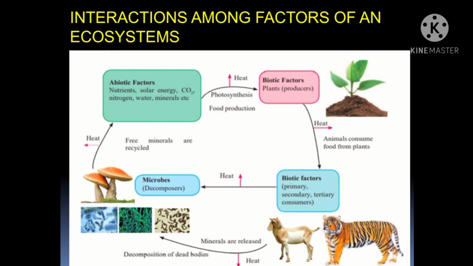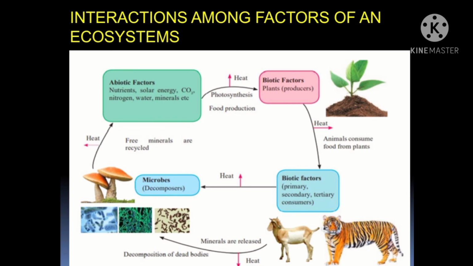Now what will happen? Plants will be eaten by the primary consumer, which is also a biotic factor. After the primary consumer, what comes? The secondary consumer, and after the secondary consumer, the tertiary consumer comes. The tertiary consumer is also the top consumer. Now what will happen after this process? The biotic factor plant, which is the producer, and again the biotic factors, the consumers, in which the primary, secondary and tertiary consumers are there.